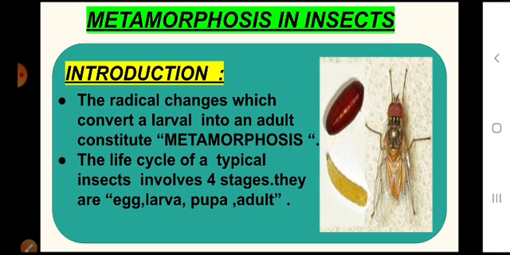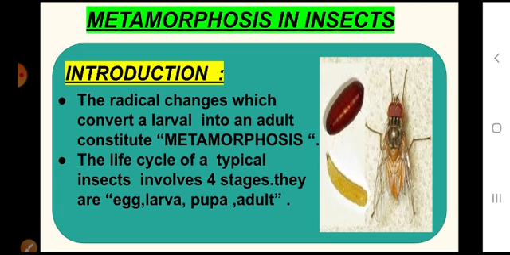An outstanding feature of insect metamorphosis is ecdysis or molting. What happens in insect metamorphosis? Insects participate in ecdysis or molting. Ecdysis or molting is nothing but the conversion of egg to larva, larva to pupa, where the insect loses its cuticle, loses its skin. There are many molts in the life of an insect.